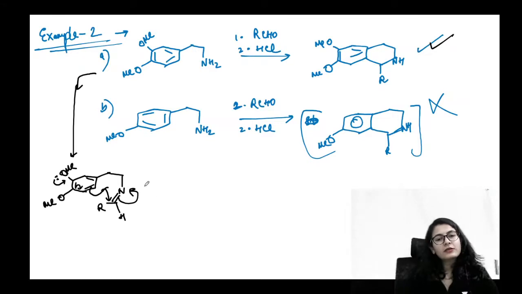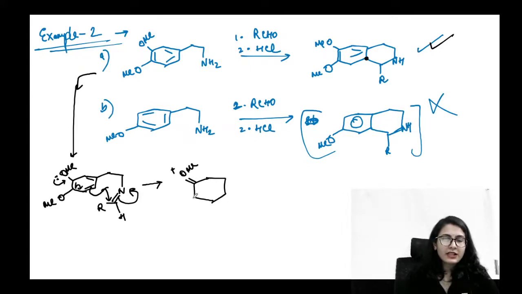Alright, so this is how cyclization will take place onto this particular carbon. इस वाले carbon पे cyclization तभी होगा when you are getting the assistance of the para methoxy. Yes or no? Because ये वाला जो methoxy है इससे कोई फर्क नहीं पड़ेगा.